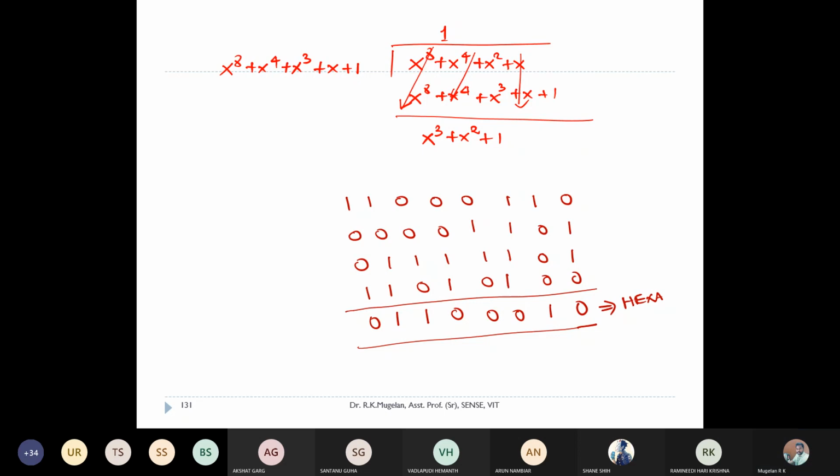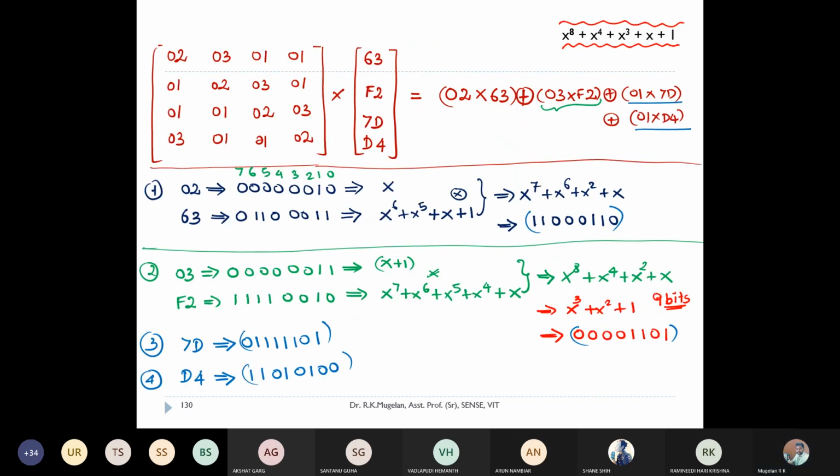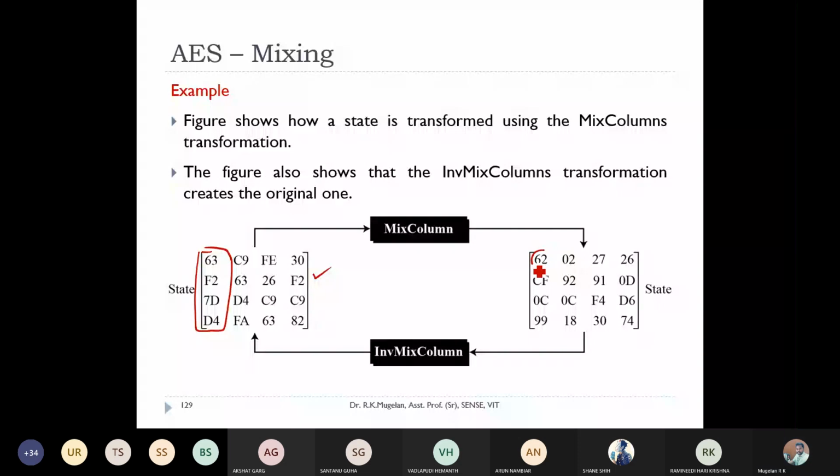32. Kindly check once. This part will give me 2. This part 0, 1, 1, 0 will be giving 6, right? Totally, you'll be getting 62 as the answer, right? You got the first byte.